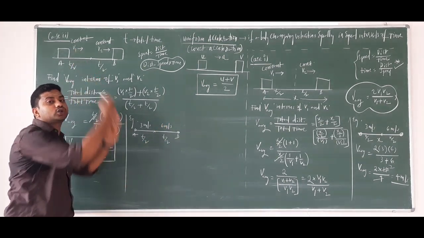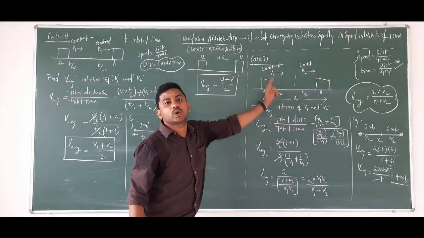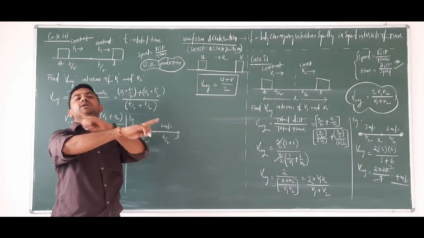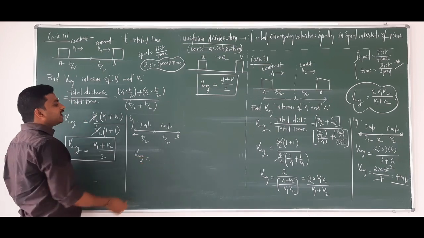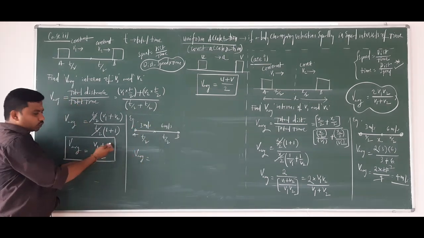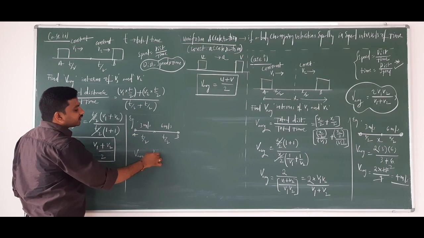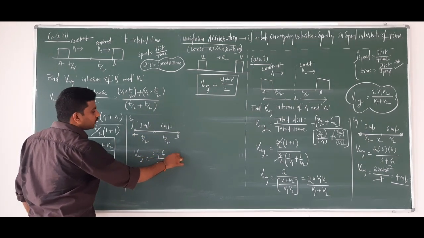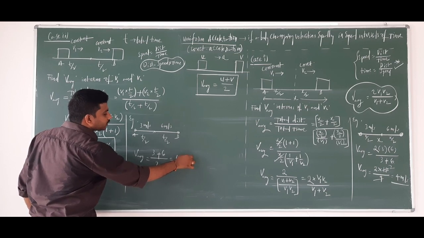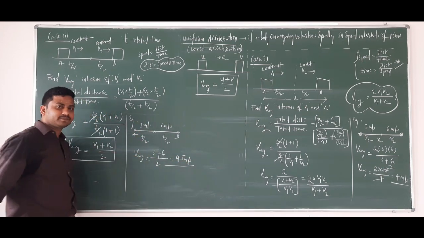Time is divided into two halves. Earlier, distance was divided into two halves. The formulas are different. So, to find average speed, it is equal to V1 plus V2 by 2. V1 is 3 plus V2, 6, by 2. It's 9 by 2. 4.5 meters per second is the answer.